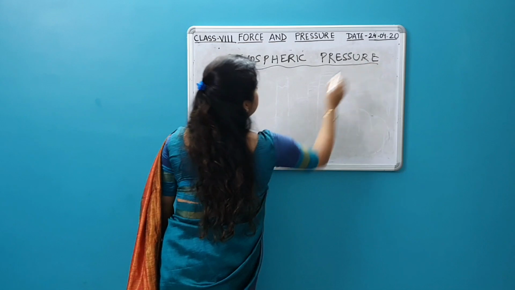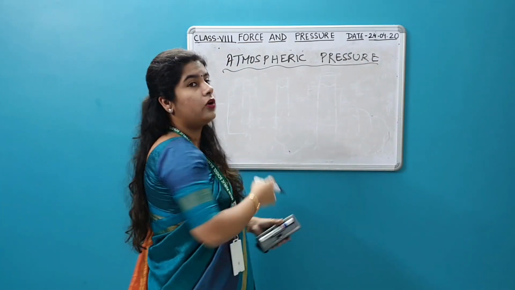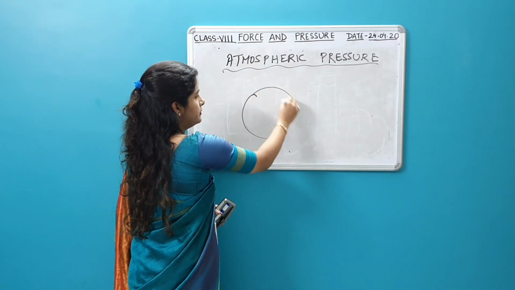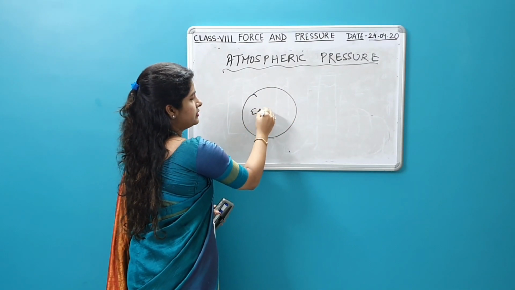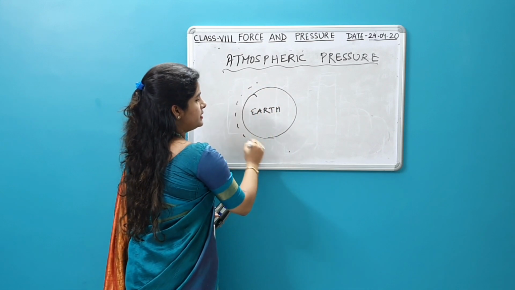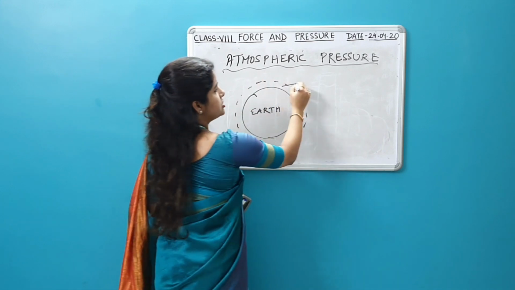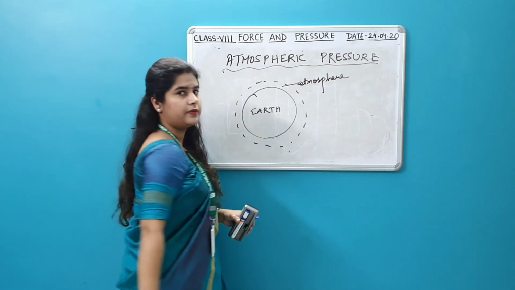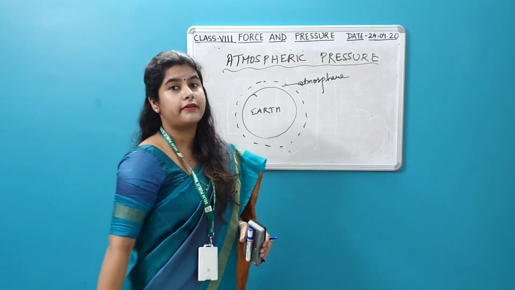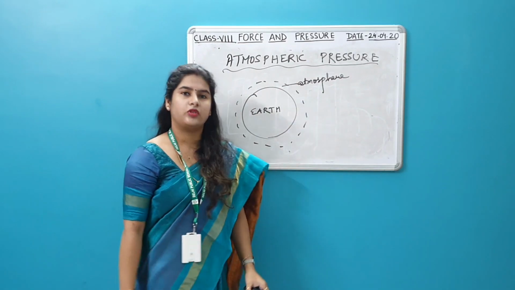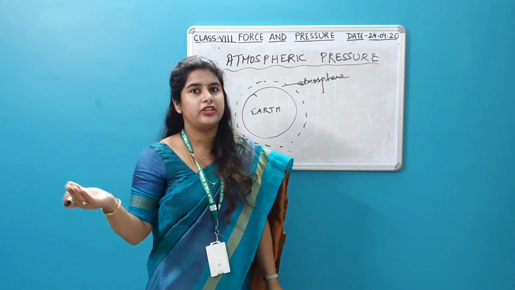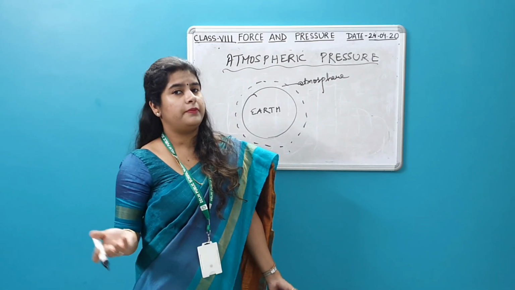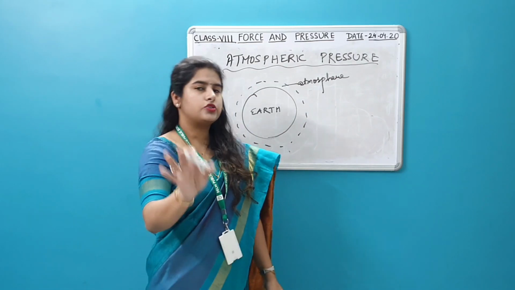What is atmosphere? Before we study this, we all know what the atmosphere is. If this is the earth, we know the earth is covered by a blanket of air which is known as the atmosphere. All of us know the definition of atmosphere: the blanket of air that is surrounding the earth. And there are different layers of the atmosphere. We have troposphere, stratosphere, ionosphere, mesosphere, exosphere, and so on.